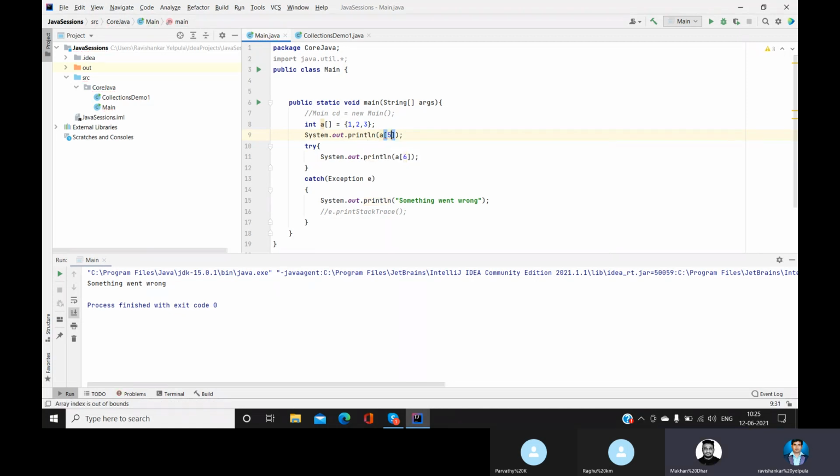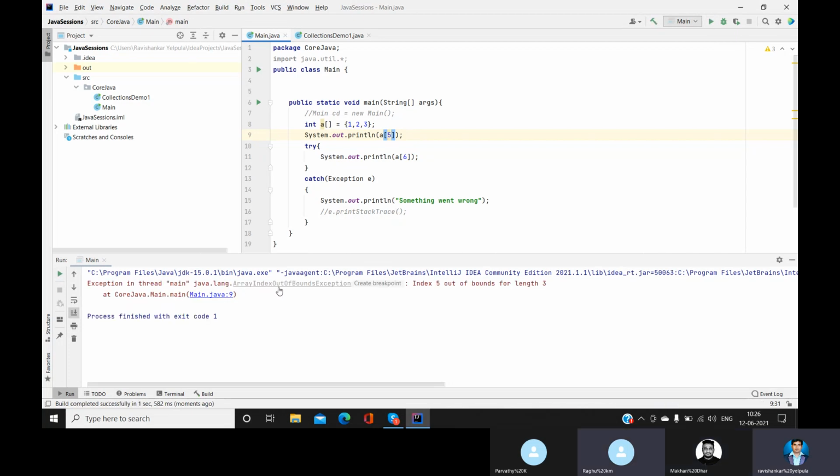It should be, I think, array index out of bound exception, because index 5 out of bounds for the length 3. Okay, this is an exception. We have only 3 elements. The maximum size of the array is 3, but we are trying to access the element at the 5th position. So definitely it doesn't even exist. So it is throwing an exception.